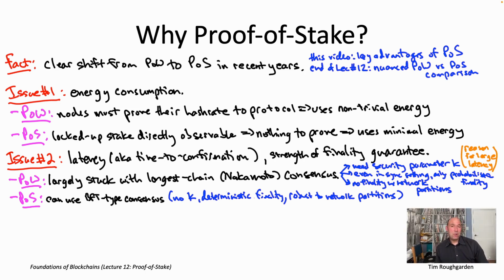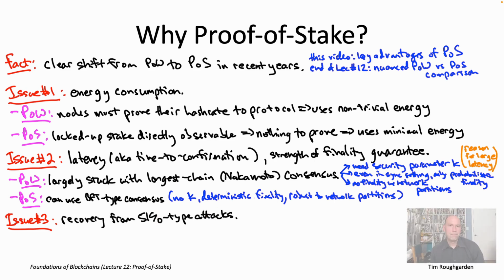And so in my experience, these performance advantages of using proof-of-stake Sybil resistance, specifically in conjunction with BFT-type consensus, from my vantage point, look like the number one reason for this migration over the last several years from proof-of-work to proof-of-stake Sybil resistance. So that leads me to the third advantage of proof-of-stake protocols that I wanted to mention, which is an increased set of options for recovering from 51% type attacks.